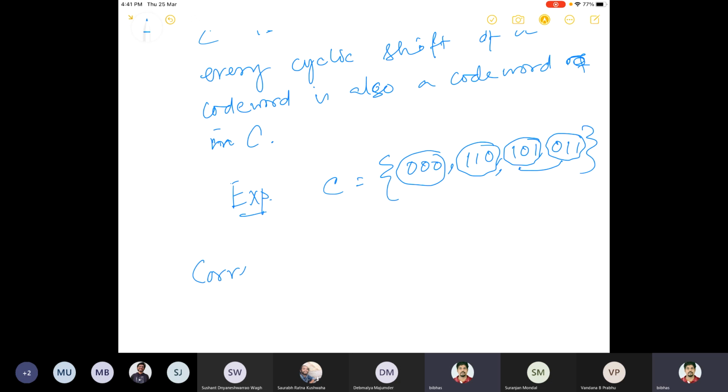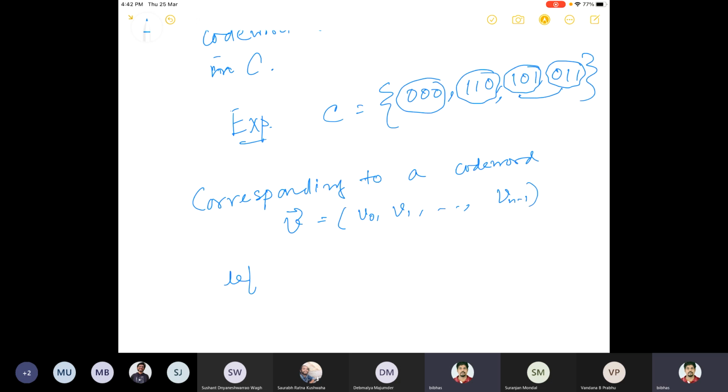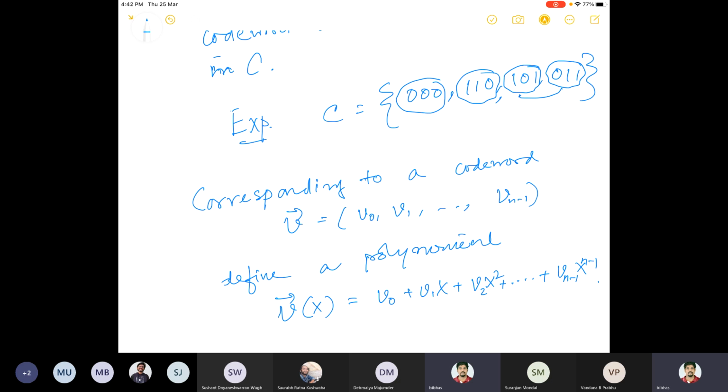Corresponding to a code word v, which is v0, v1, up to v_{n-1}, define a polynomial v(x) which is v0 plus v1 x plus v2 x squared plus dot dot dot plus v_{n-1} x to the power n minus 1.